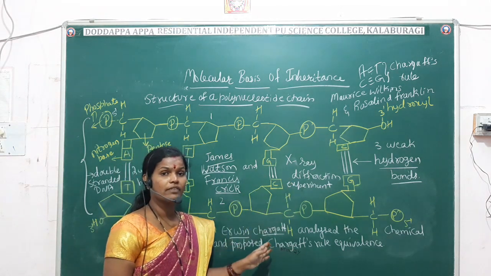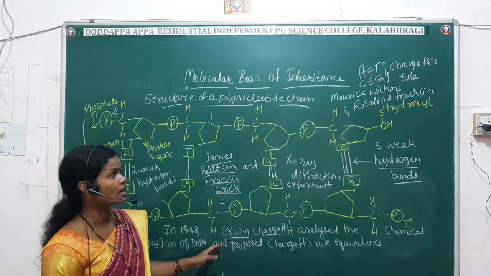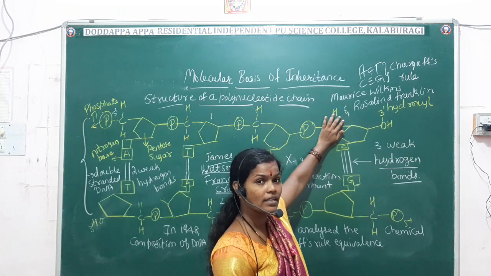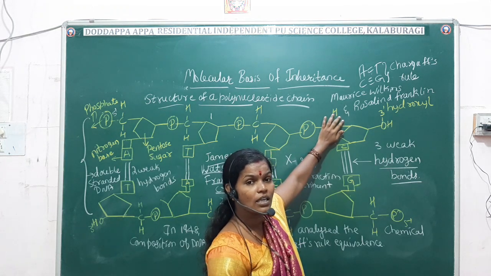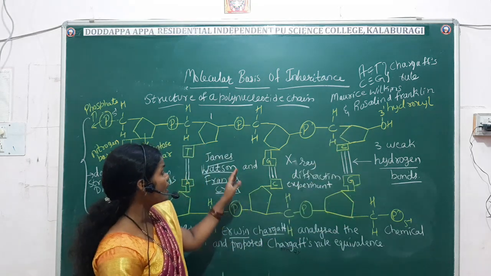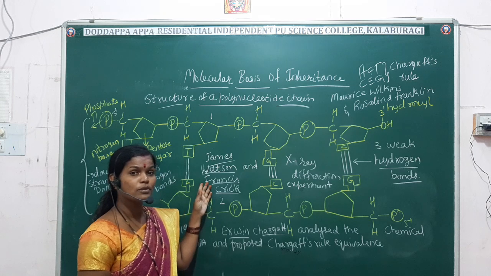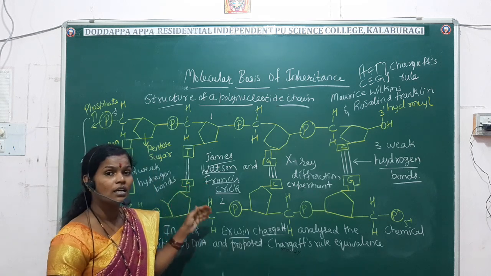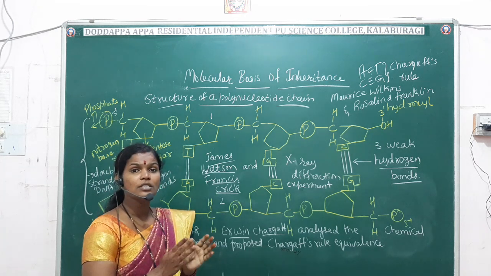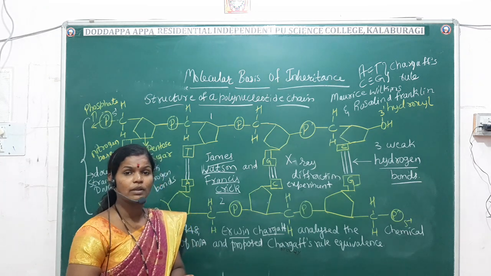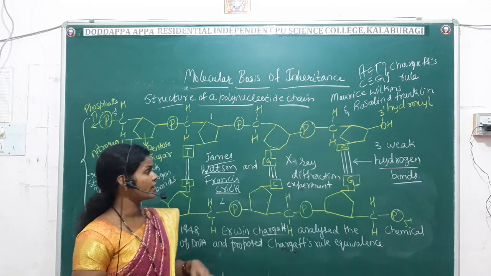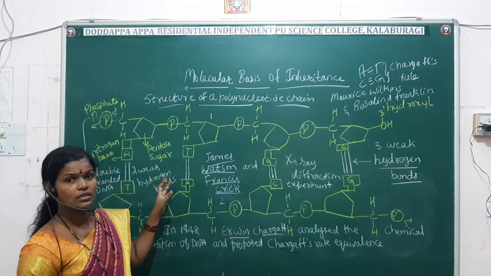Apart from Erwin Chargaff, we will also see that Maurice Wilkins and Rosalind Franklin contributed to identifying the chemical structure of DNA, and also the scientists James Watson and Francis Crick. They have experimentally proved that DNA is a double-stranded helix model. Okay, so this is the chemical structure.